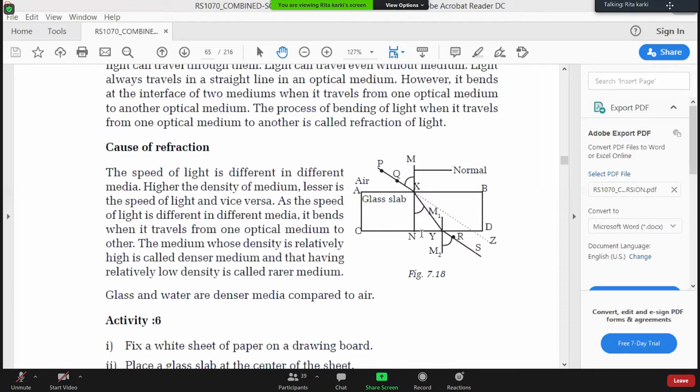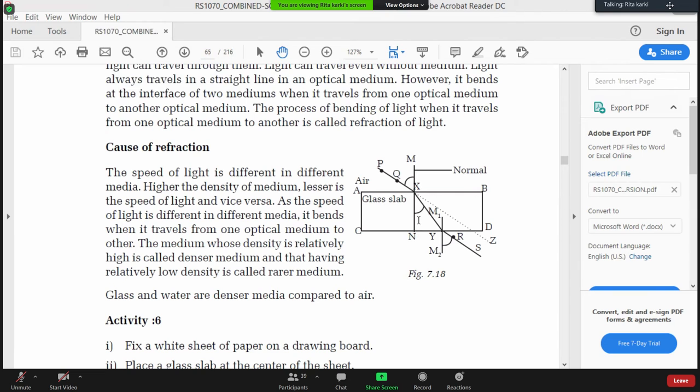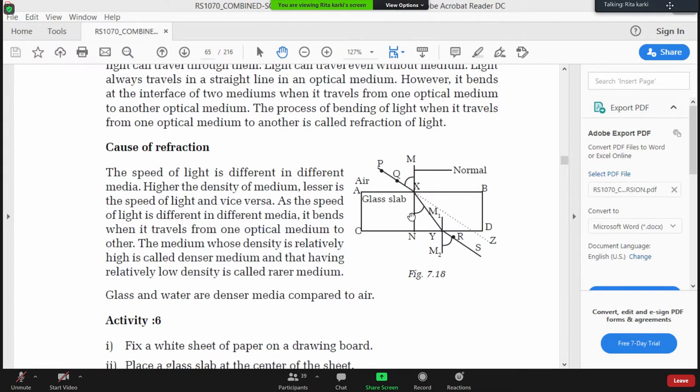Whenever the light passes from one medium to another medium, the rays of light always bend. This phenomenon, the bending of light when it passes from one medium to another medium, is regarded as refraction of light. Refraction of light generally occurs due to the difference in speed of light in different media. The speed of light in a denser medium and in a rarer medium differs from one another. The speed of the light will be higher if the density of the medium is lesser.